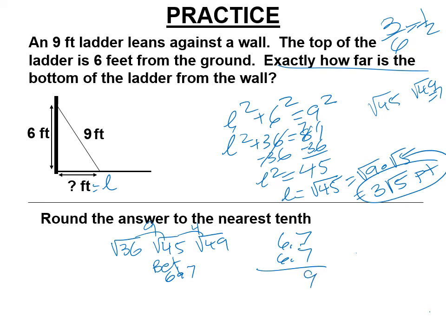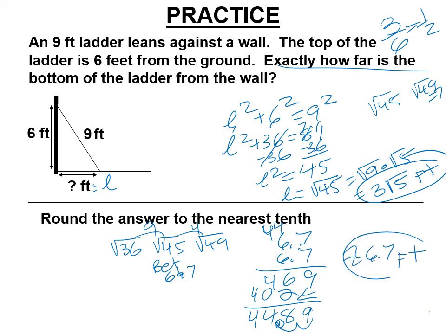7 times 7 is 49. 42 plus 2 is 46. Stepping over to the next row, 42. 6 times 6, 36. 40. 9, 8, 44.89. That is awfully close. So I did a good guess. So it's approximately 6.7 feet. Right? Word problems have words in their answers.